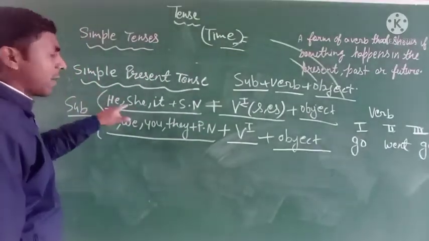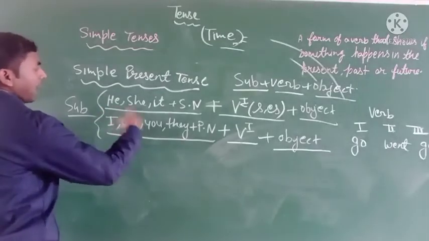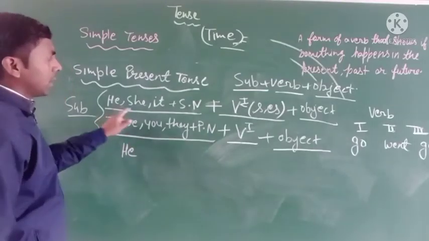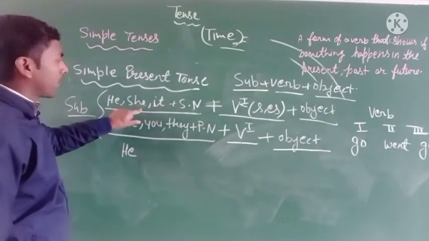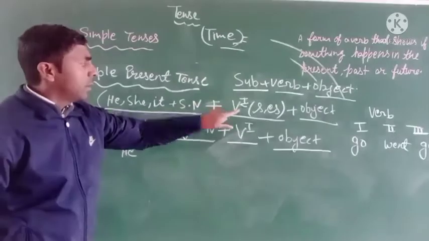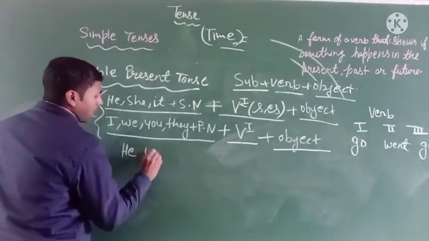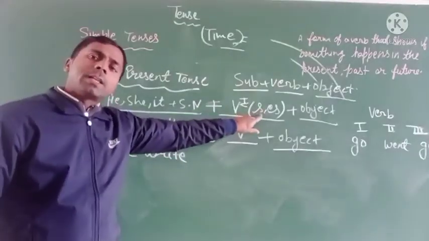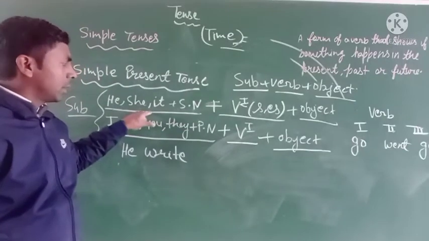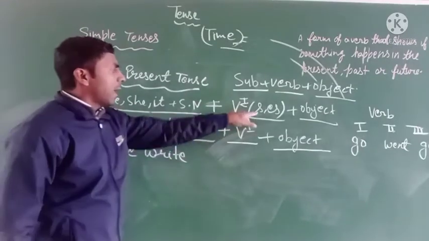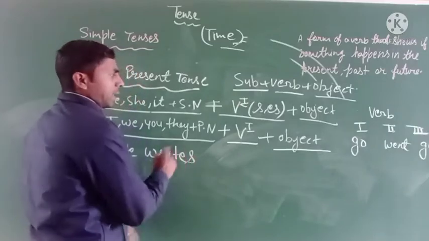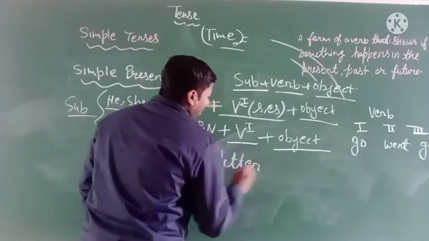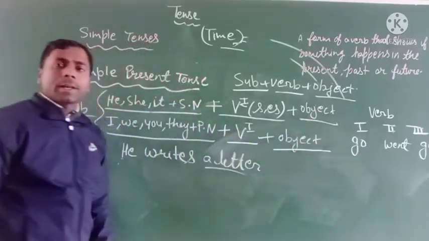I give you an example of this structure. Take any subject like he. He is in the column of the singular number, and the verb will be first form. So write is the first form of the verb. As we said, use s or es with the subject. So the subject is he, so you only add s: he writes a letter. So letter is the object. Clear?